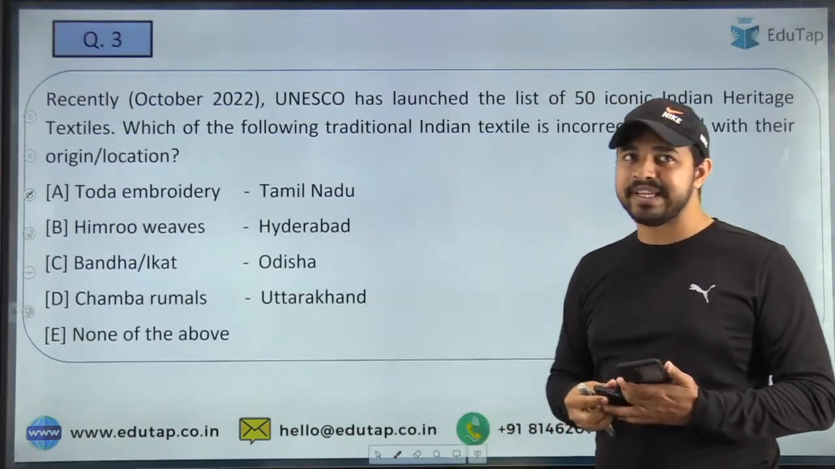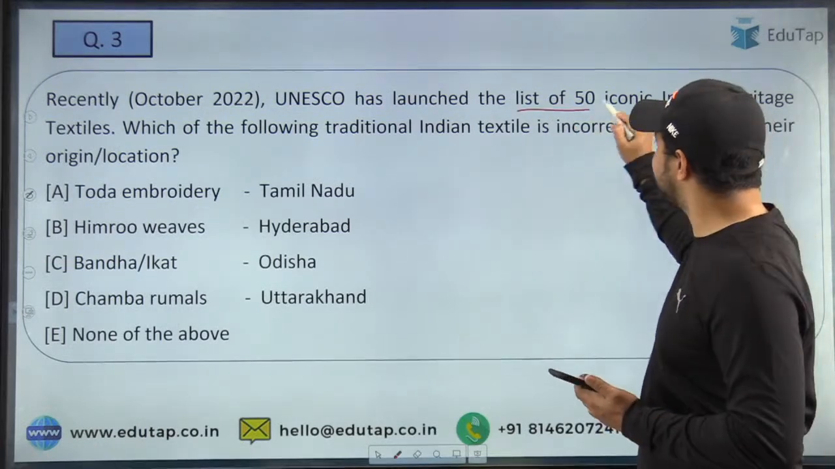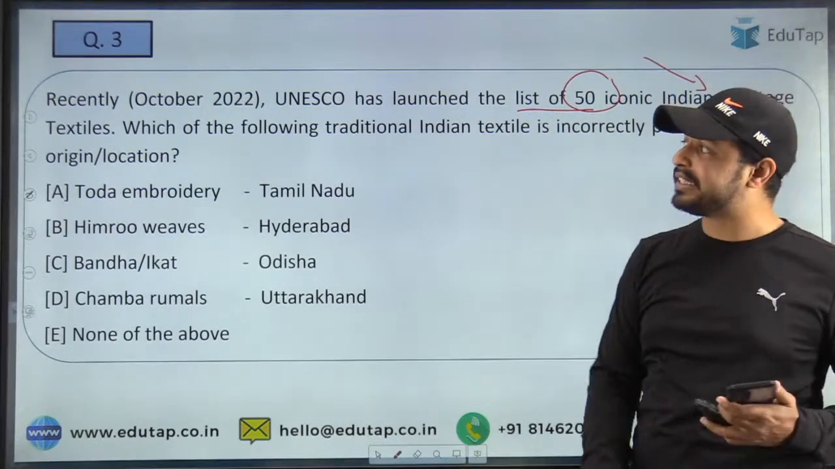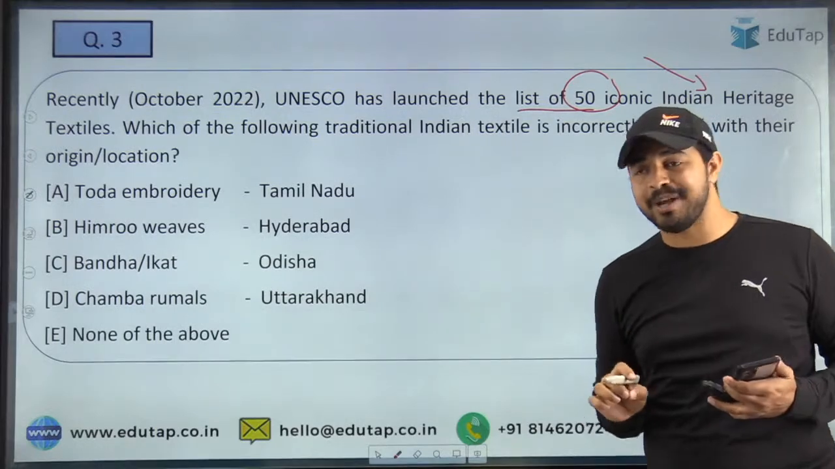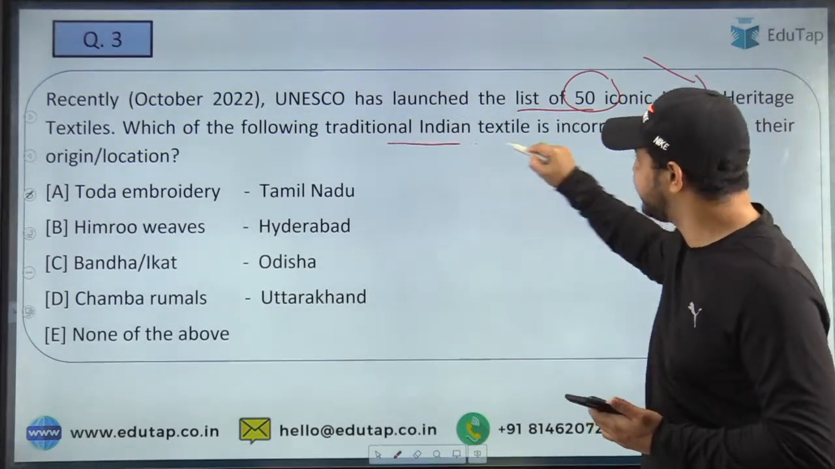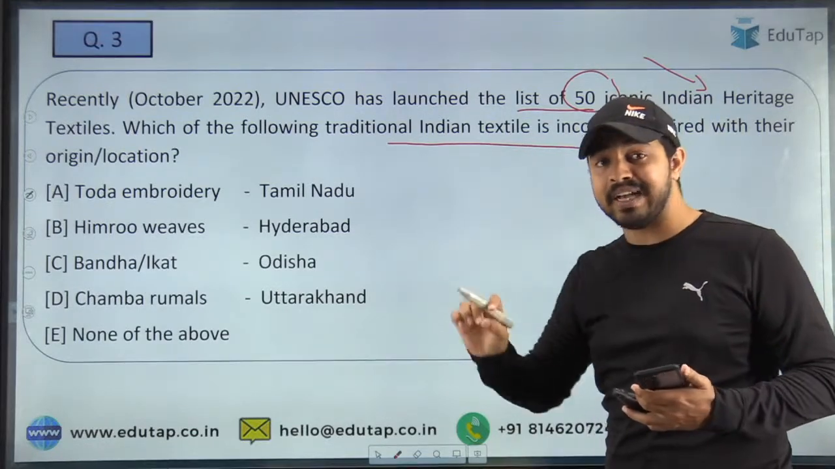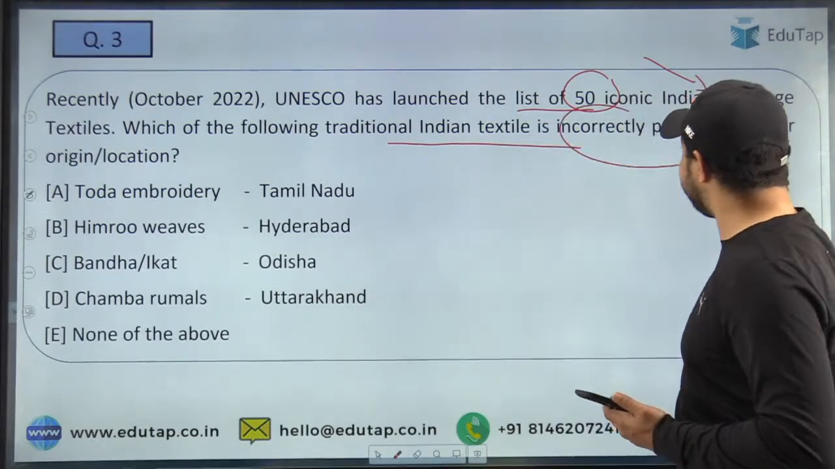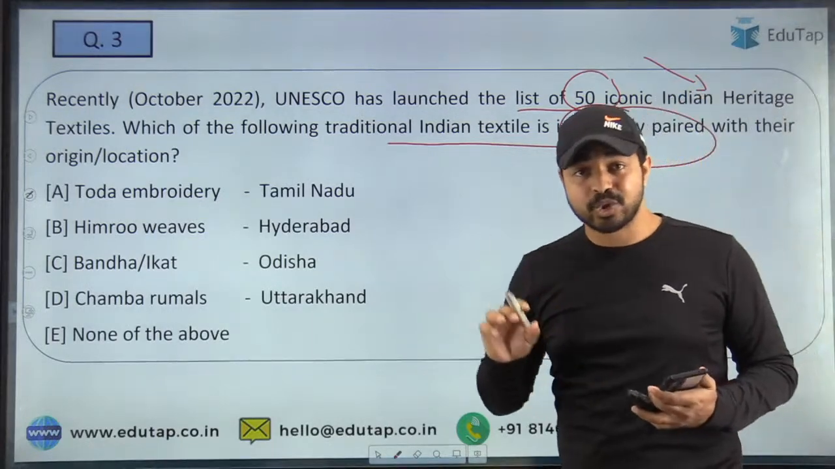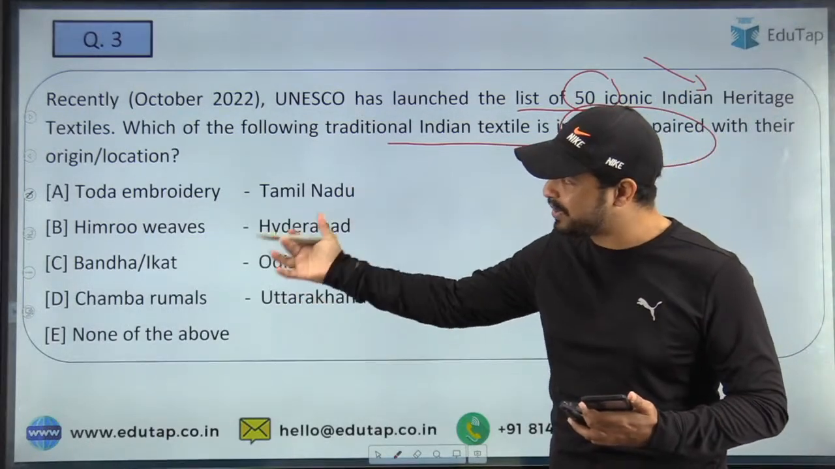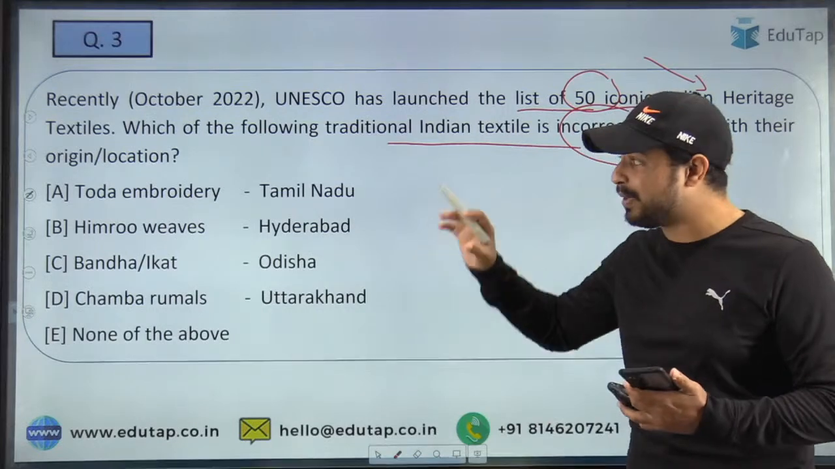सो हियर द नेक्स्ट क्वेश्चन इज, यूनेस्को हैज लॉन्च्ड द लिस्ट ऑफ 50 आइकॉनिक इंडियन हेरिटेज टेक्सटाइल्स एंड नाउ यू आर रिक्वायर्ड टू टेल मी दैट व्हिच ऑफ द फॉलोइंग ट्रेडिशनल इंडियन टेक्सटाइल इज incorrectly prepared. See, let's see the demand of the question. It is asking that you are able to tell me the incorrectly paired part. So here quickly go through these particular options and tell me that which of the following has been incorrectly paired.